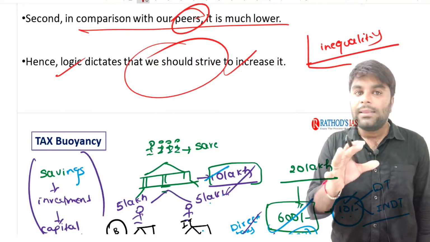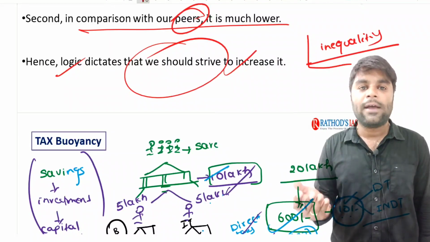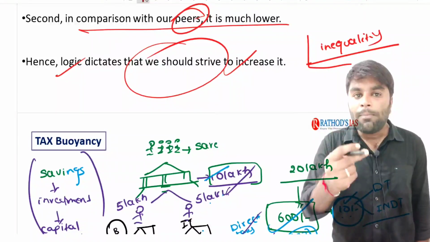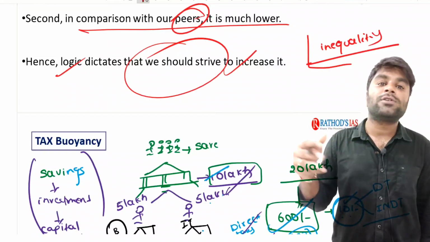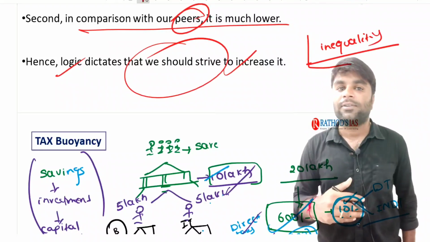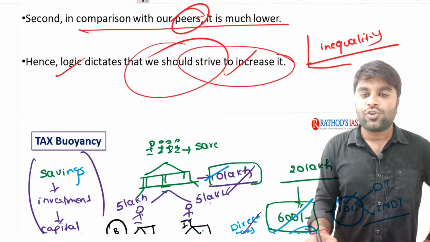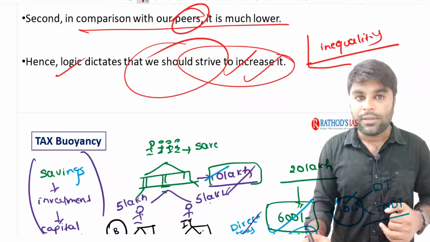The wealth held by the people might be different. Recently we have seen data released by a private organization that about 1% of the population in India is holding 10% of the wealth, and 10% of the population is holding about 60% of the wealth. In these situations, increasing the purchasing power and the income of the people is the need of the hour.